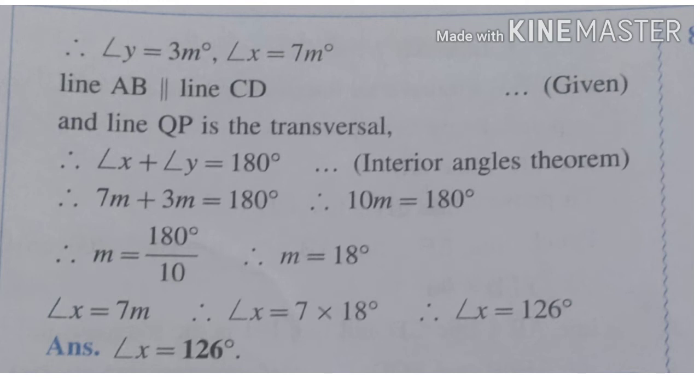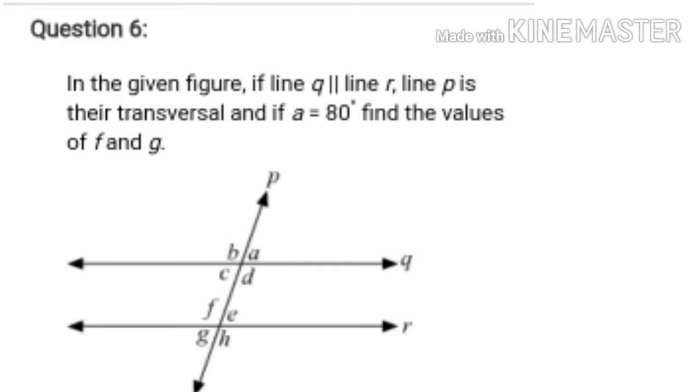So by substituting the value of m, you can find the value of angle x. So angle x is 7m. So angle x is equal to 7 multiplied by 18. You get angle x value is 126 degree. So therefore angle x is equal to 126 degree. Okay. Easy.